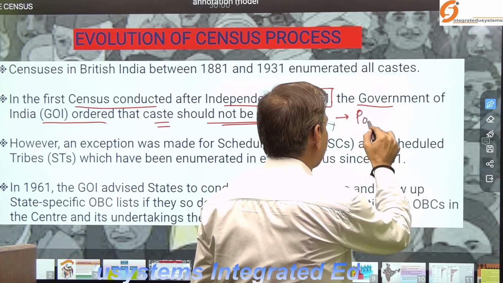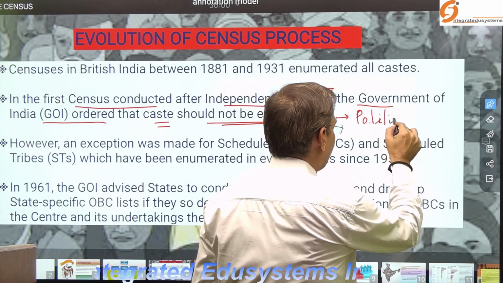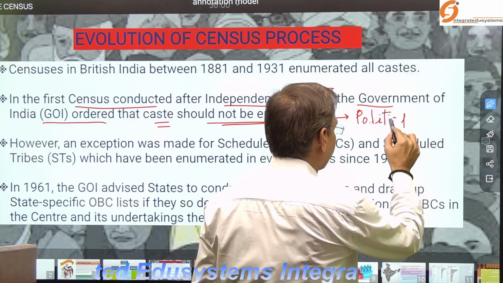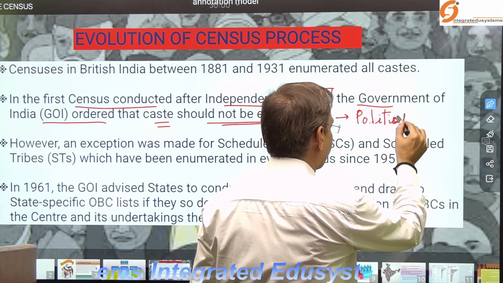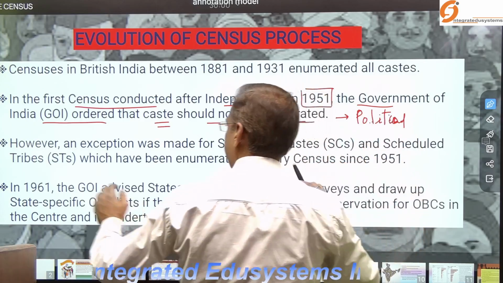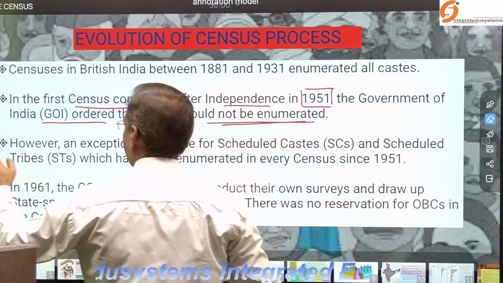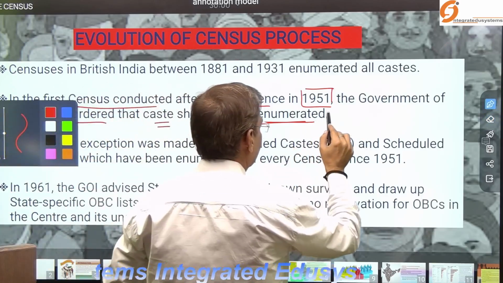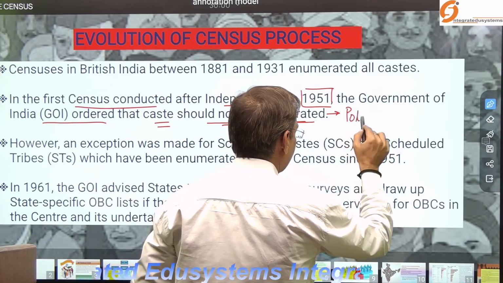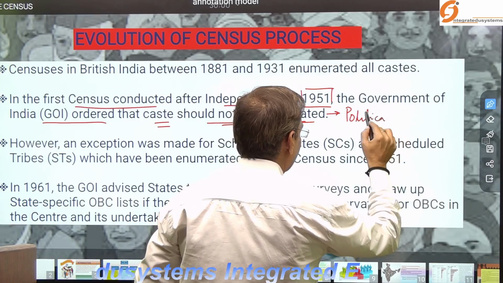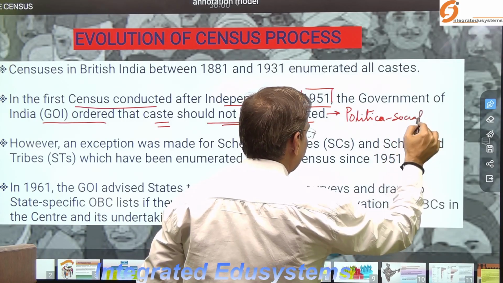Probably the government thought it may be a socially decisive factor. So it may be a politico-social cause.